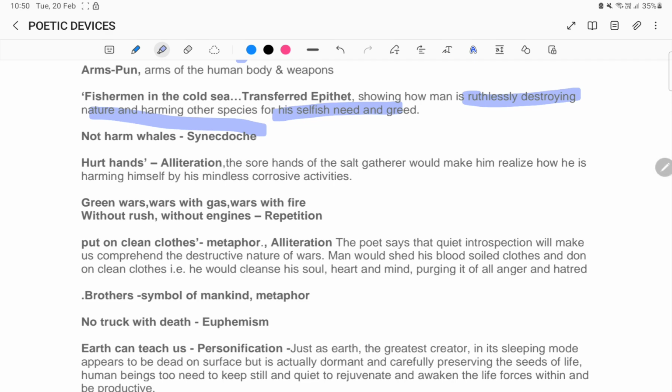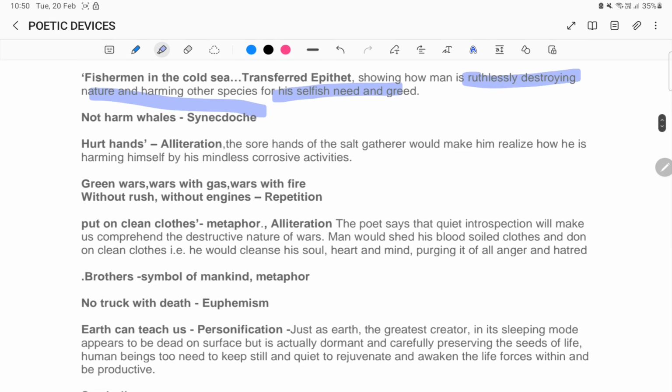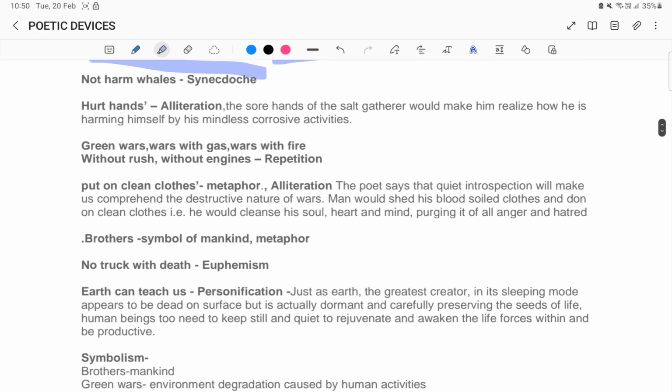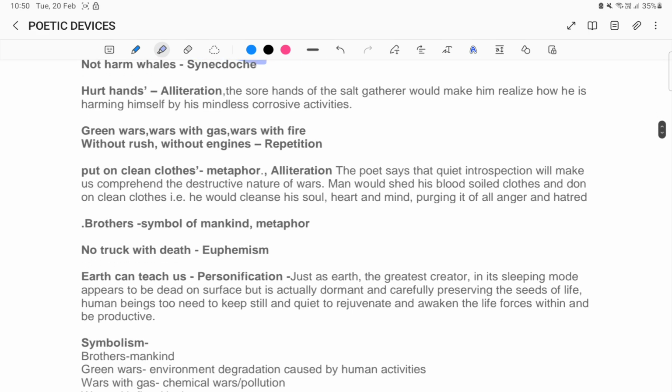So synecdoche. Hurt hands is alliteration, and the sore hands of the salt gatherer would make him realize how he himself is harming his mindless corrosive activities. Green wars, wars with gas, wars with fire, without rush, without engines. This is repetition because the word wars is being repeated here, and without is being repeated here in this line.